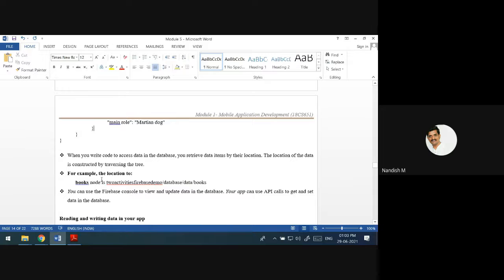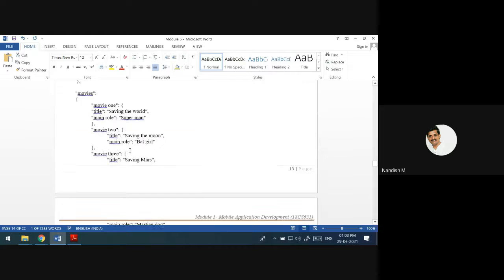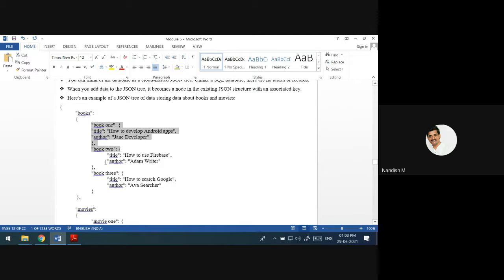We always retrieve the data items by location. See, the project name is Firebase demo, then inside that database data, inside that books. If you give this much of an address, then you will get access to these books.